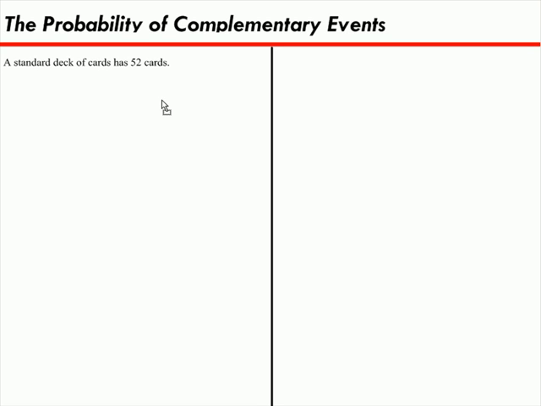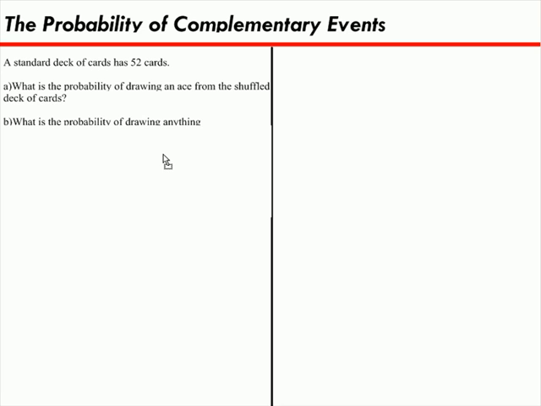A standard deck of cards has 52 cards. In A, what is the probability of drawing an ace from the shuffled deck of cards? And then in B, this is where the complement comes in. What is the probability of drawing anything but an ace? All right, let's get started with A.